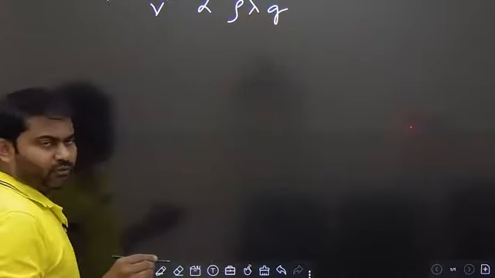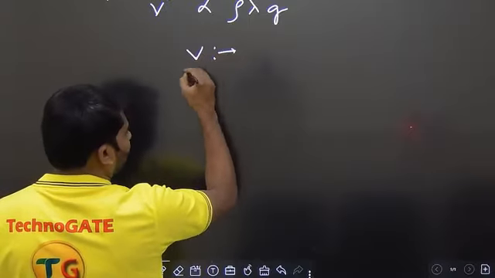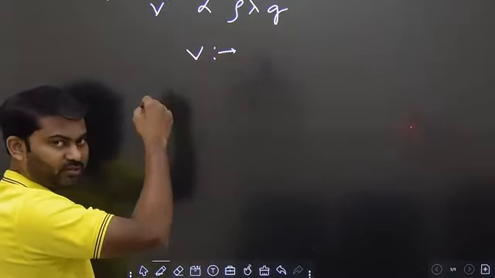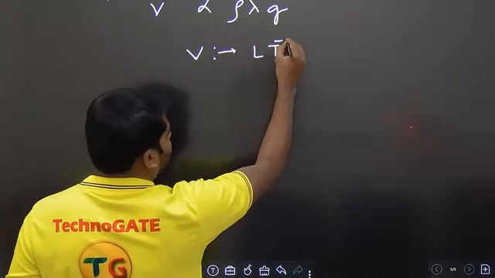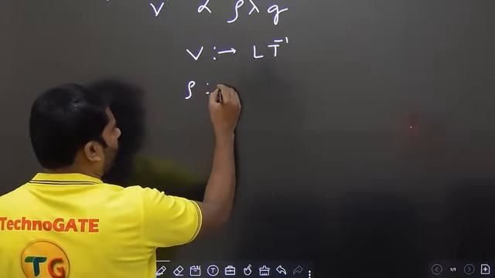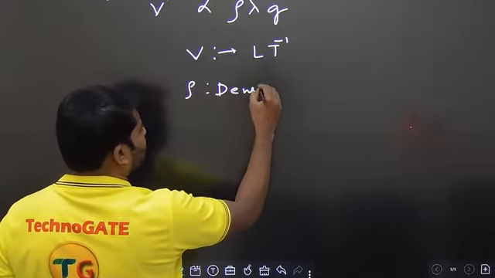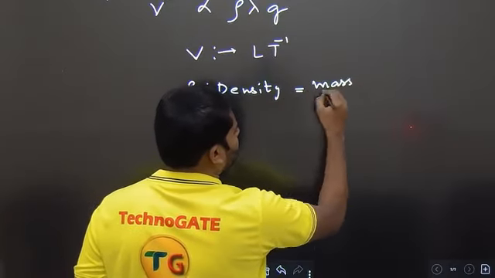Now if you see the values of dimensional formula, v is nothing but velocity. Velocity is distance by time, and we remember the dimensional formula to be L T power minus 1. Okay, similarly if you take rho, it is basically density. Density యొక్క formula is equal to mass by volume.